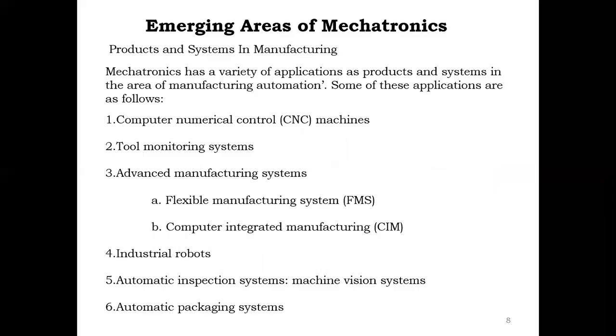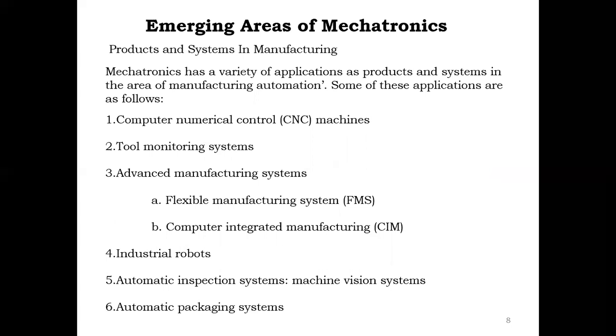Next, emerging areas of mechatronics. Nowadays, what are the areas available in mechatronics systems? We already discussed design and manufacturing. Now we are going to see about products and systems in manufacturing.